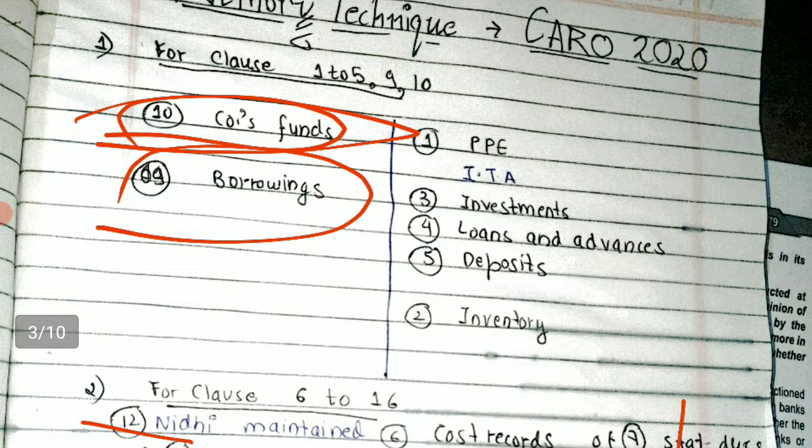In the last part, we discussed clause number 1 about property, plant, and equipment. Now, we are going to proceed with the other clauses.